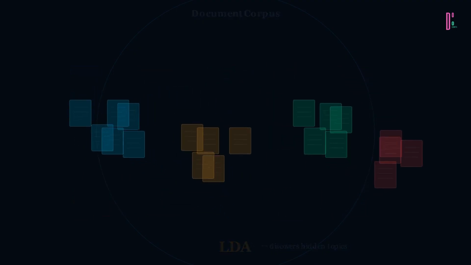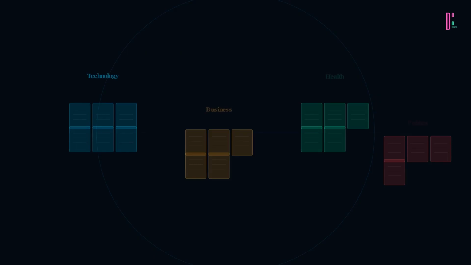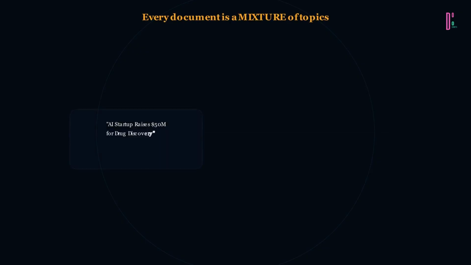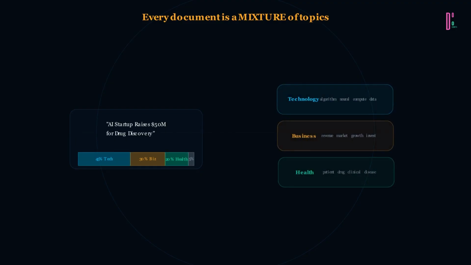The technology topic contains words like algorithm, neural, compute. The business topic, revenue, market growth. LDA works backwards. Given the words you see, it infers the hidden topics that generated them. Watch as documents organize themselves. These cluster together because they share the technology topic. These form the finance cluster. Overlapping clusters mean documents discussing multiple themes.